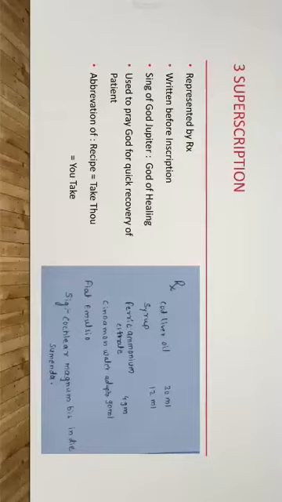Now it is one of the symbols which is written by the prescriber. That is, it is written as RX, and it is written before the inscription. Now what does it mean? It is a sign of god Jupiter.